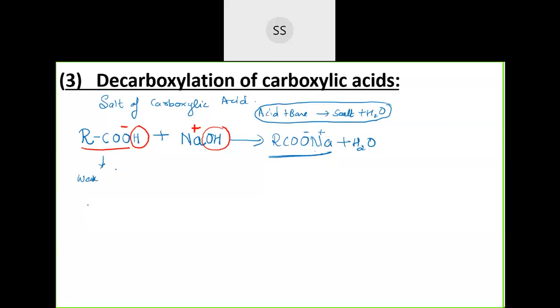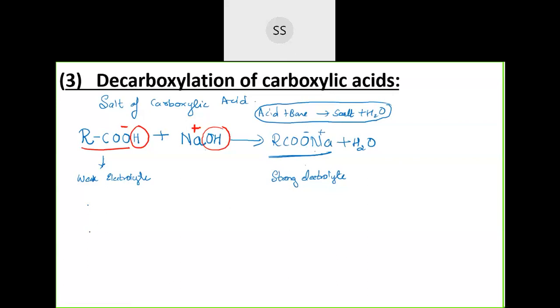You remember acetic acid, I've told you it's a weak electrolyte. They don't dissociate completely into their ions. But when you make them react with a base and convert them into a salt, this salt will be a strong electrolyte. So this will break down easily and the product will be formed a little more easily. That's the reason why we are converting them into a salt. So now we are taking the salt.